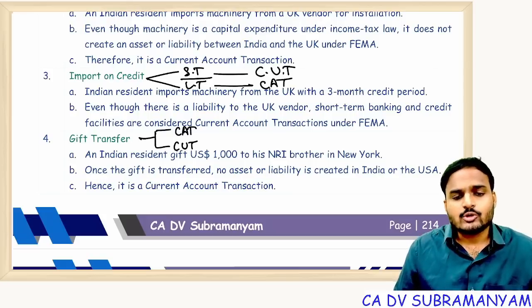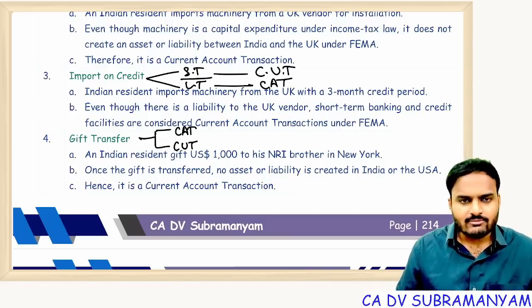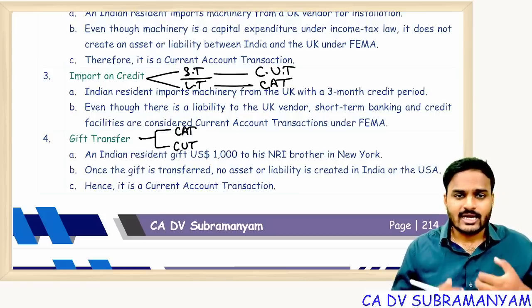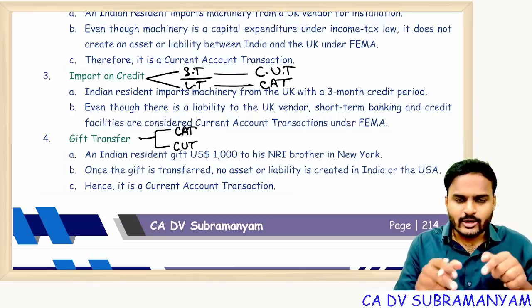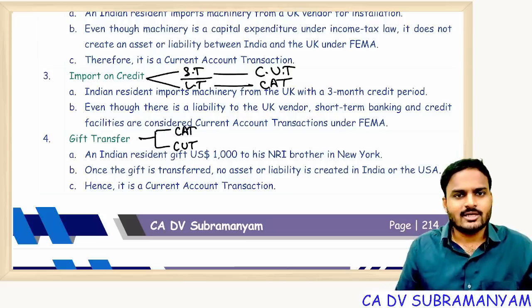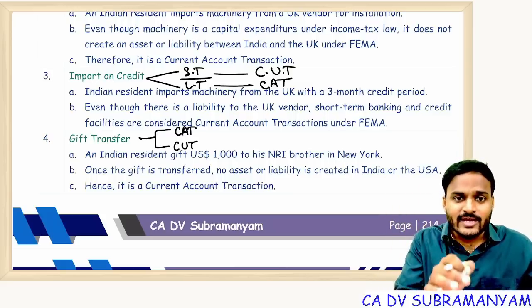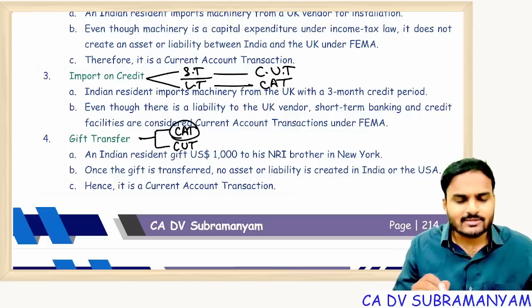How? Suppose I'm giving a 10,000 rupees gift to my brother, resident of USA. He's holding 10,000 rupees in India. I'm having 10,000 rupees, that money I transfer to his account, which is located in India, but he's a non-resident. Now for the non-resident, one asset is created in India. Creation of asset in India by a non-resident becomes a capital account transaction.